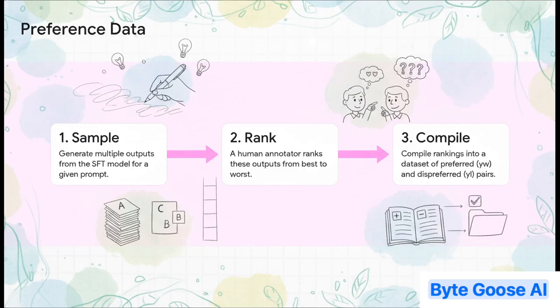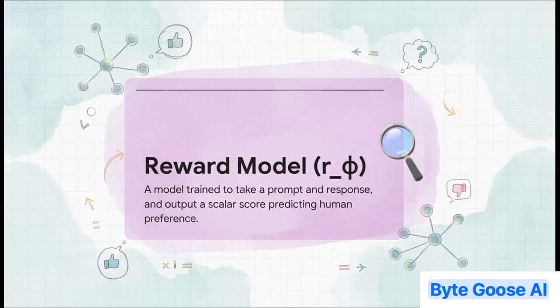Then we take those answers and we show them to actual humans. Their job is simple. Just rank them. This one's the best, this one's second best, and so on. By doing this over and over, we end up with this fantastic data set made of comparisons. For any 2 answers to the same question, we now know which one a person liked more. Now, we take all that human ranking data and we use it to train a brand new model. This one is called the reward model.